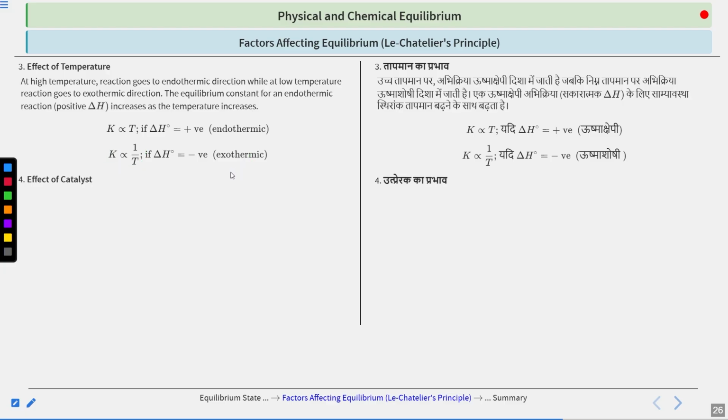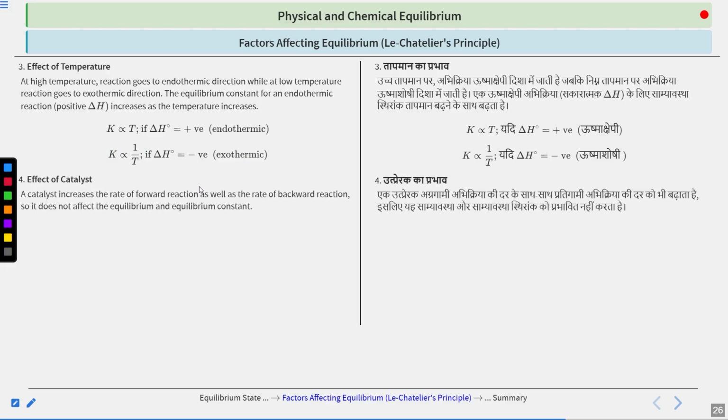Next is the effect of catalyst. A catalyst increases the rate in the forward and backward directions both. We have seen this. So there will be no effect on the equilibrium or on the equilibrium constant, because both rates have been increased by the same amount, so there will be no net change that will be seen.